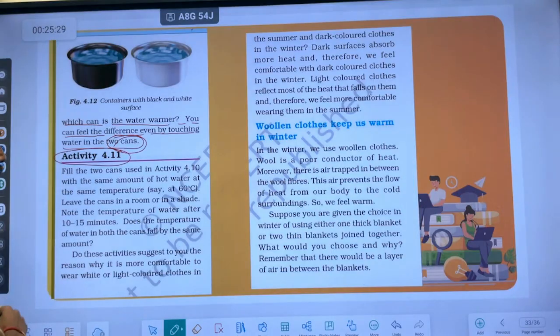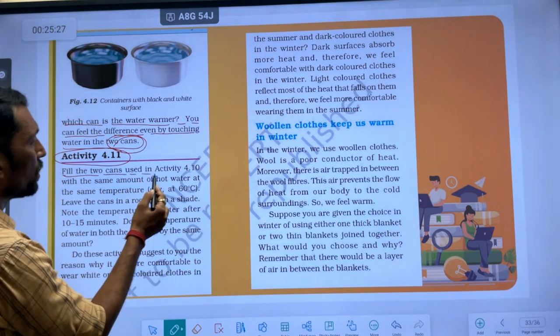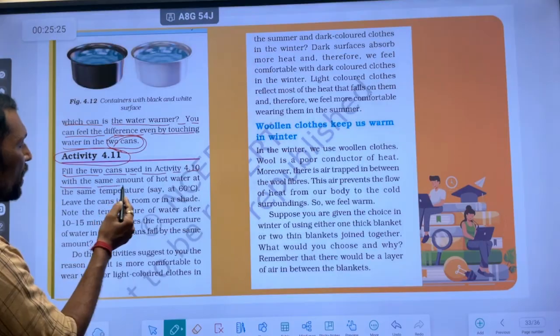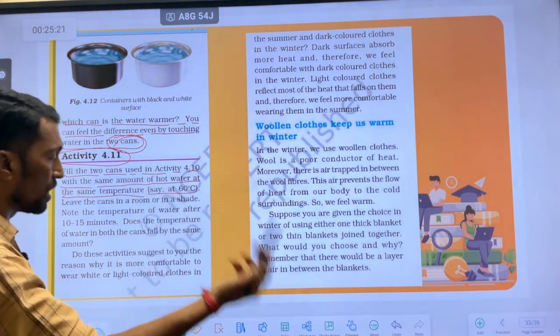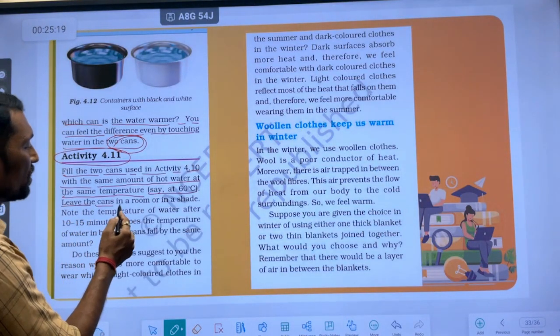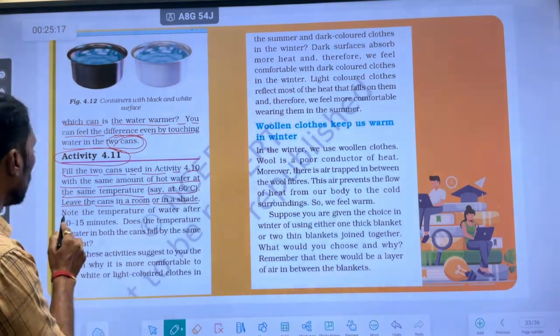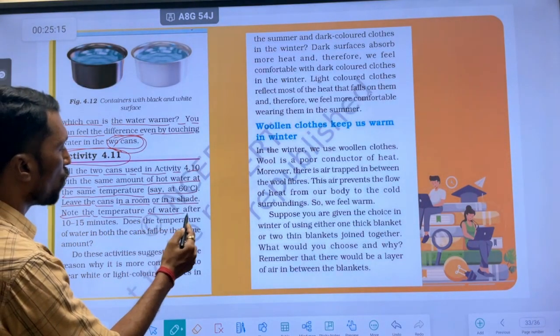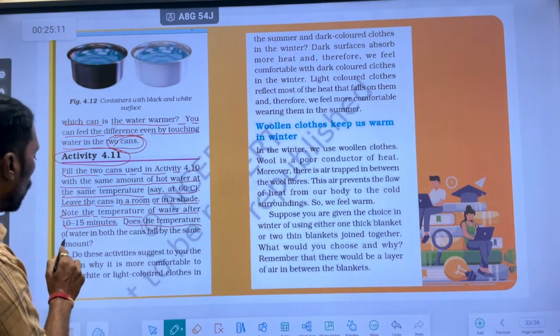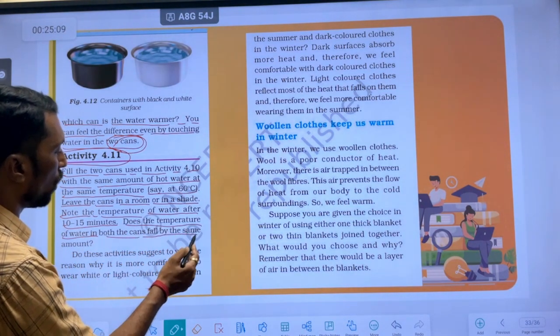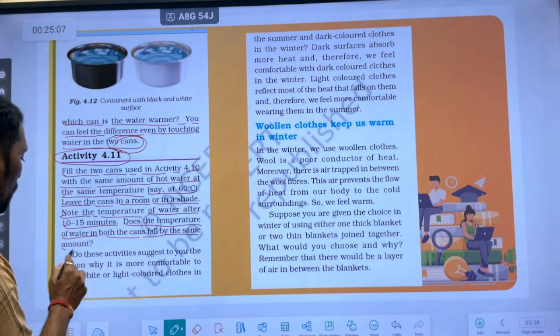Activity number 4.11. Fill the two cans used in activity 4.10 with the same amount of water at the same temperature, say 60 degrees Celsius. Leave the cans in a room or in a shade. Note the temperature of the water after 10 to 15 minutes. Does the temperature of water in both the cans fall by the same amount?